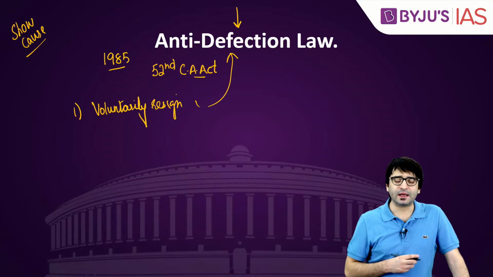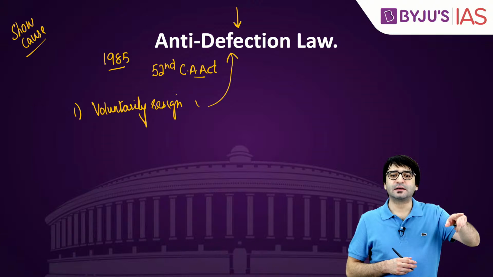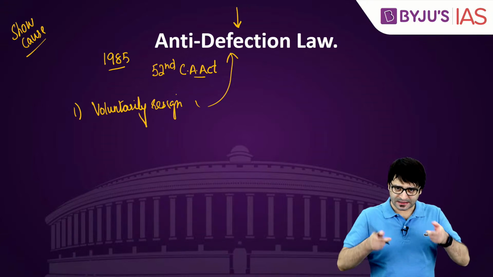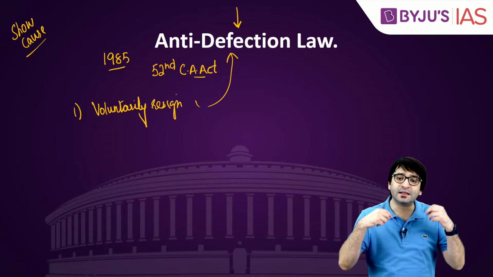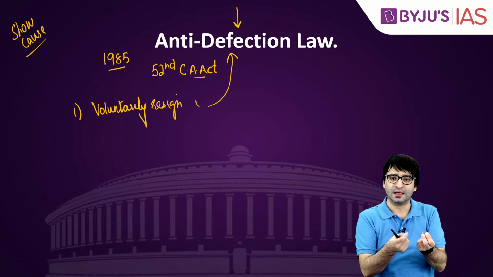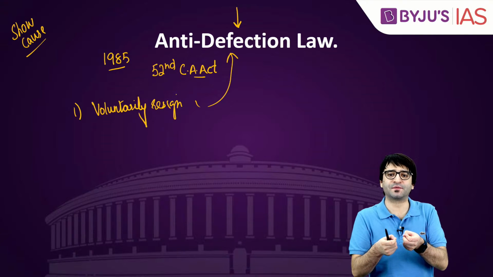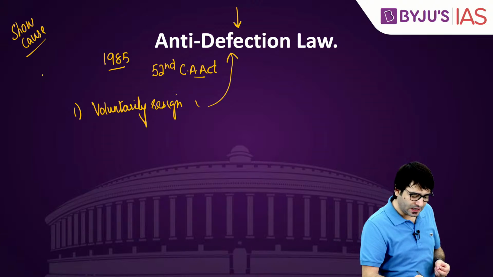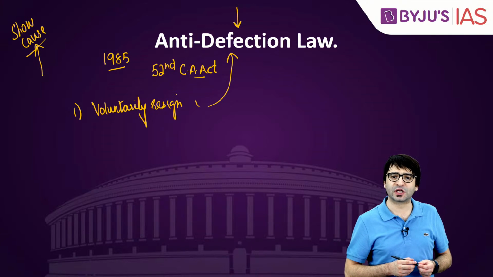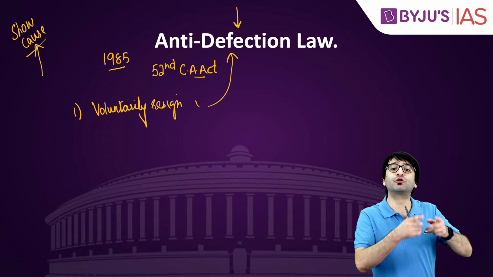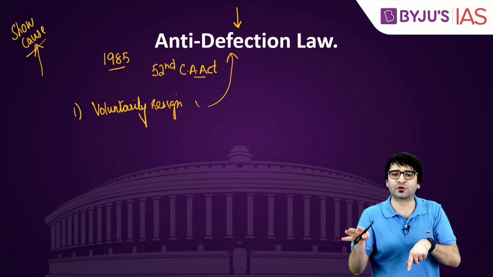But a very interesting thing here: Sachin Pilot had not resigned. Sachin Pilot had not voluntarily resigned from the Congress party. Then why did the Speaker of the Legislative Assembly of Rajasthan issue a show cause notice to Sachin Pilot, asking him why he should not be disqualified under anti-defection law?